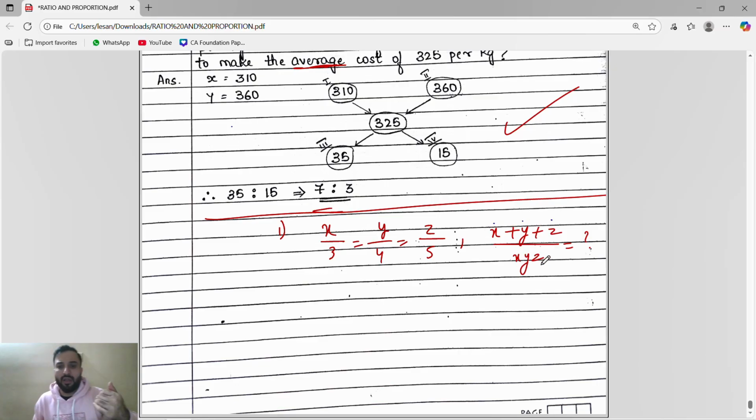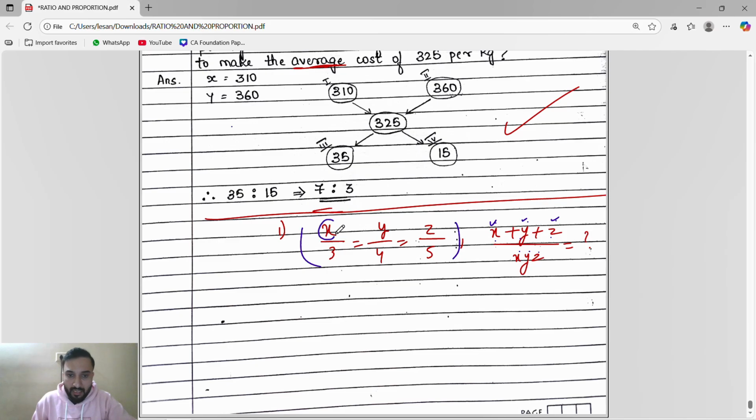So what we will do? We will substitute the value of x, the value of y, the value of z. Then we will do the calculation, we will get the answer, right? So understand here, the main thing is we have to find the value of x, y, z from here. This is a very simple thing, guys.